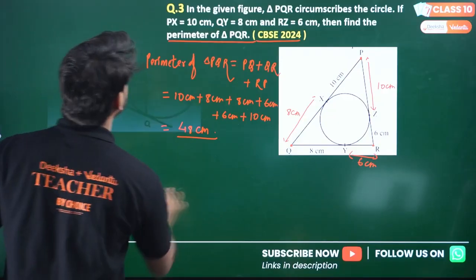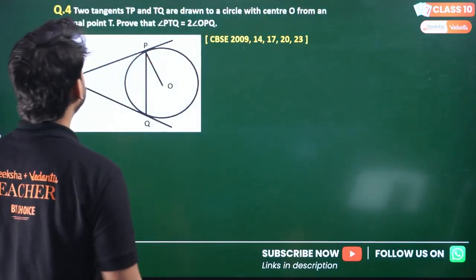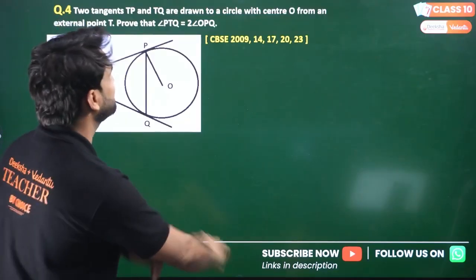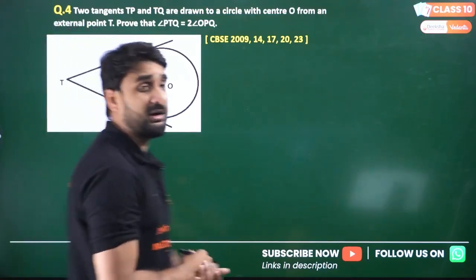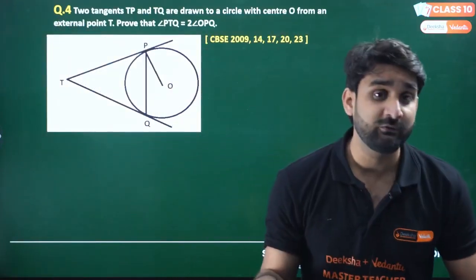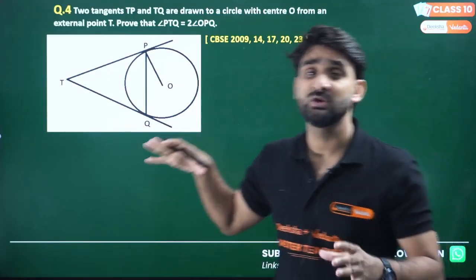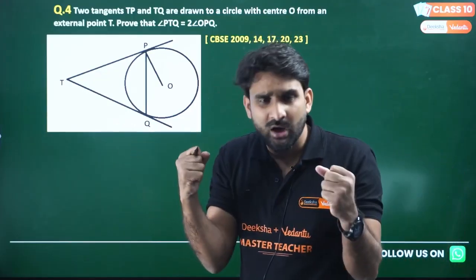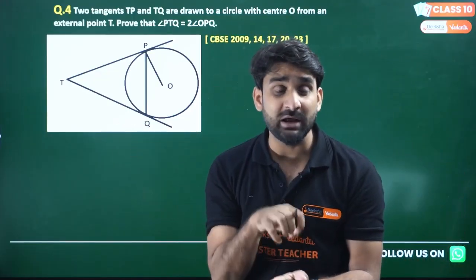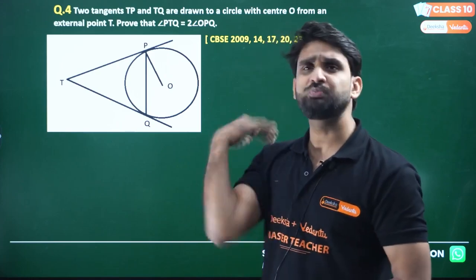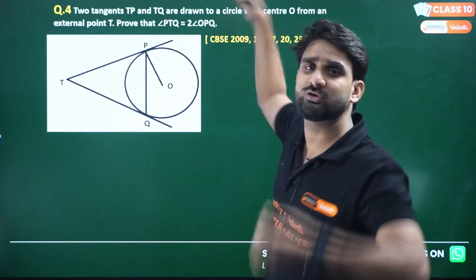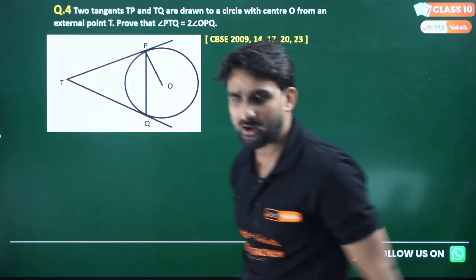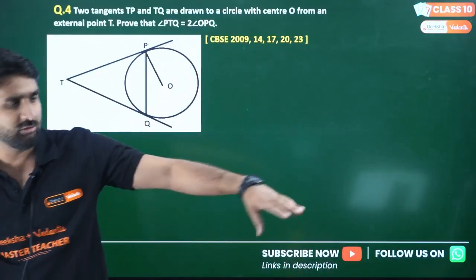Moving to question number 4. Two tangents TP and TQ are drawn to a circle with center O. My dear lovely kids, I have picked a very important question, one of the pillar foundations of the circle. You might get this question anywhere, in your pre-board exam or in your reference book.